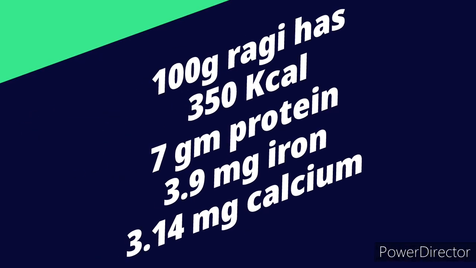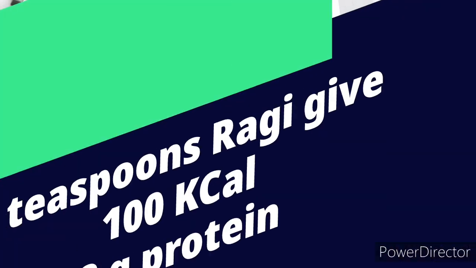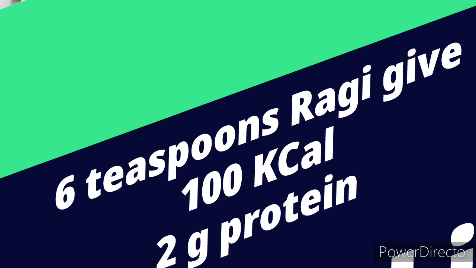Why is ragi very important? It is an excellent source of iron and calcium. Every 100 grams of ragi has 350 kilocalories and 7 grams of protein. Along with it, it also has 3.14 milligram of calcium, 3.9 milligram of iron and also iodine. I repeat, every 100 grams of ragi contains 350 kilocalories and 7 gram of protein, 3.14 milligram calcium, 3.9 milligram iron and also iodine. Now my question is, can you name any other sources which are very rich in calcium?